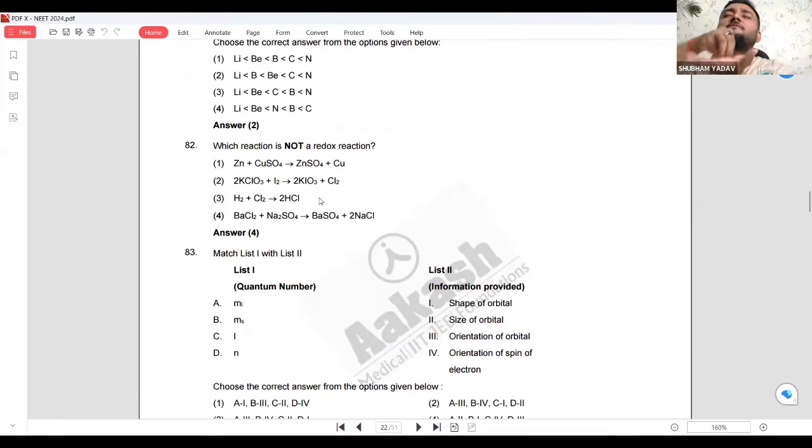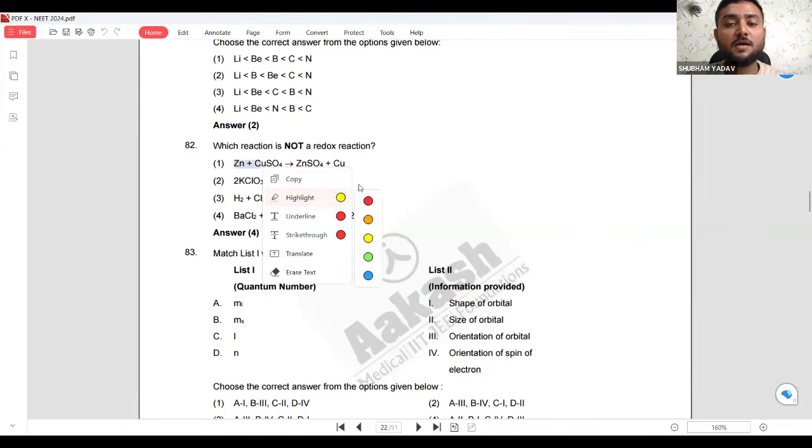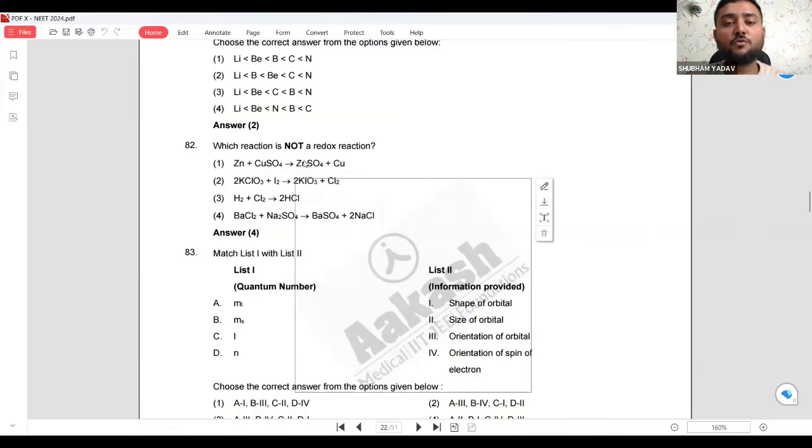Just see if the oxidation number is increasing of one compound or one element, and for the other element the oxidation number is reducing, that is a redox reaction. We will see. Here from 0 it is going to +2.